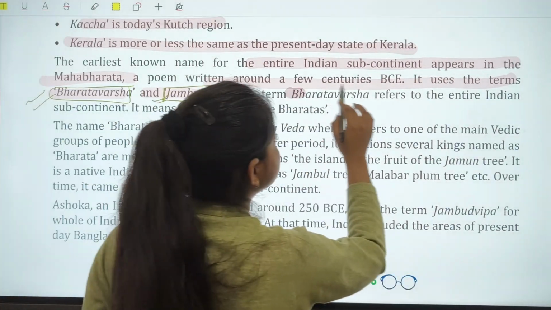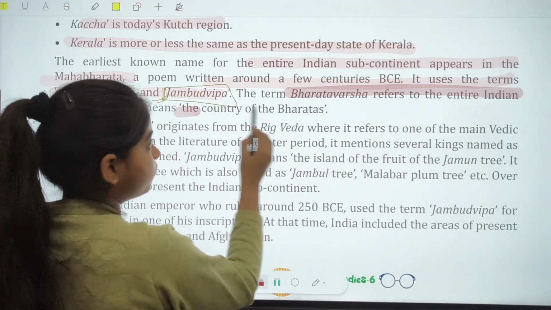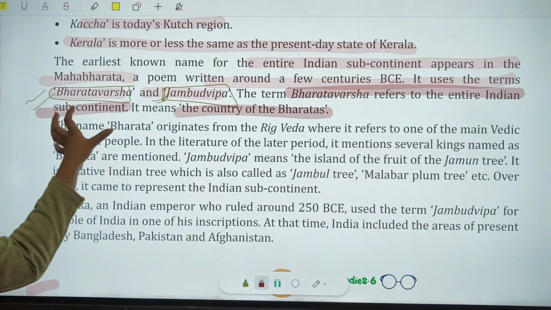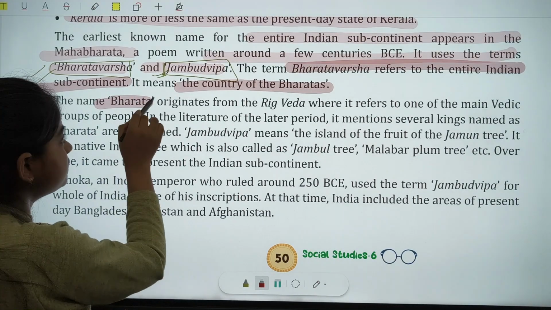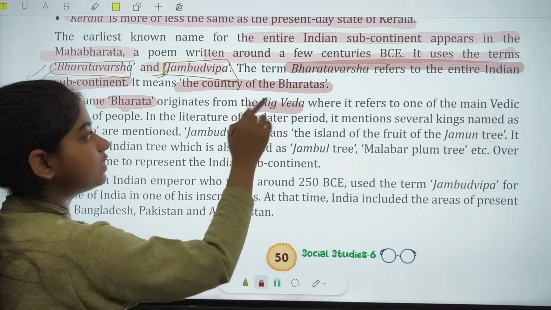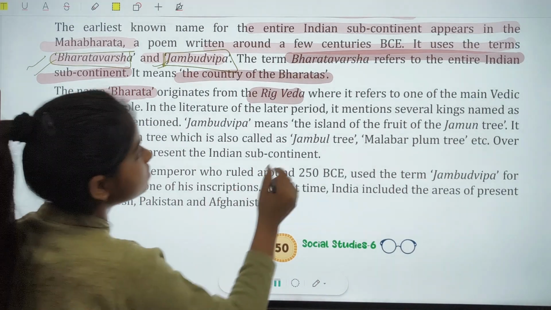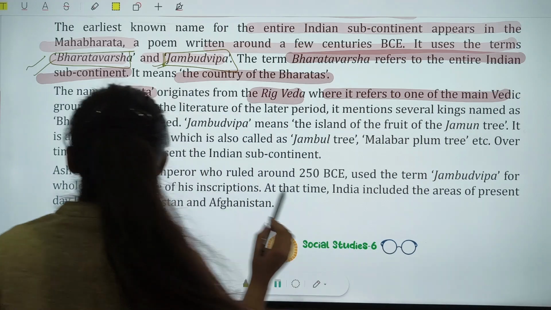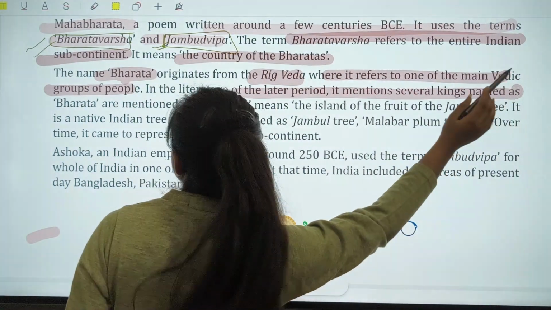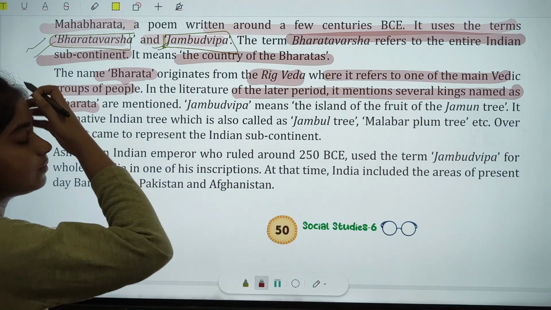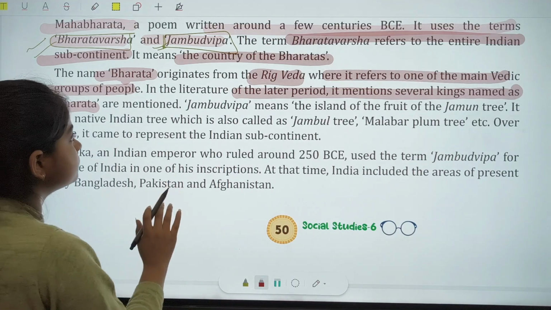Now, the term Bharatvarsha refers to the entire Indian subcontinent. It means the country of Bharat. So Bharatvarsha represents the country of Bharat. And Bharat originates from the Rig Veda. I had told you the Rig Veda is the ancient Veda of Hinduism, where it refers to one of the main Vedic groups of people. In the literature of the later period, it mentions several kings named Bharat. That means several kings are also mentioned with the word Bharat in the Vedas.